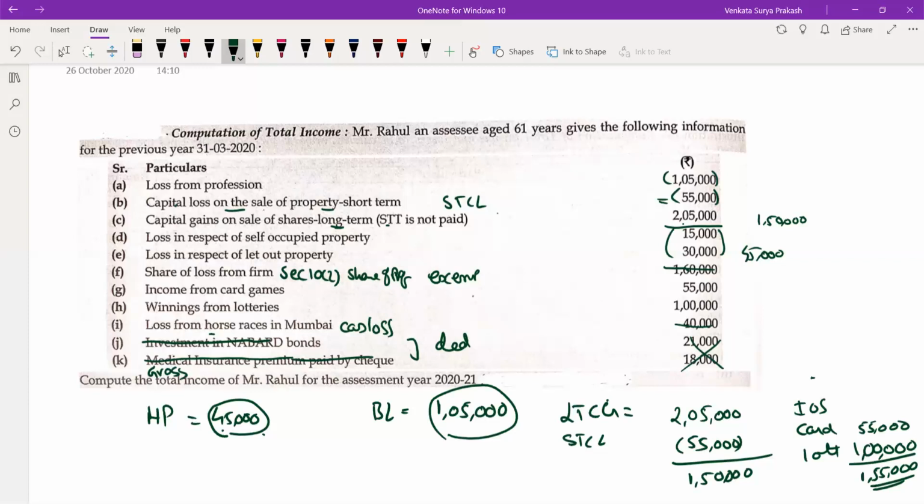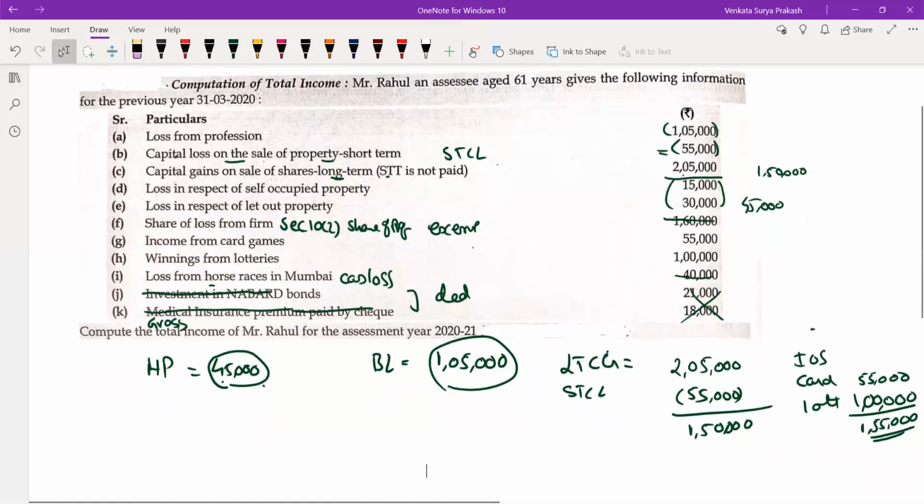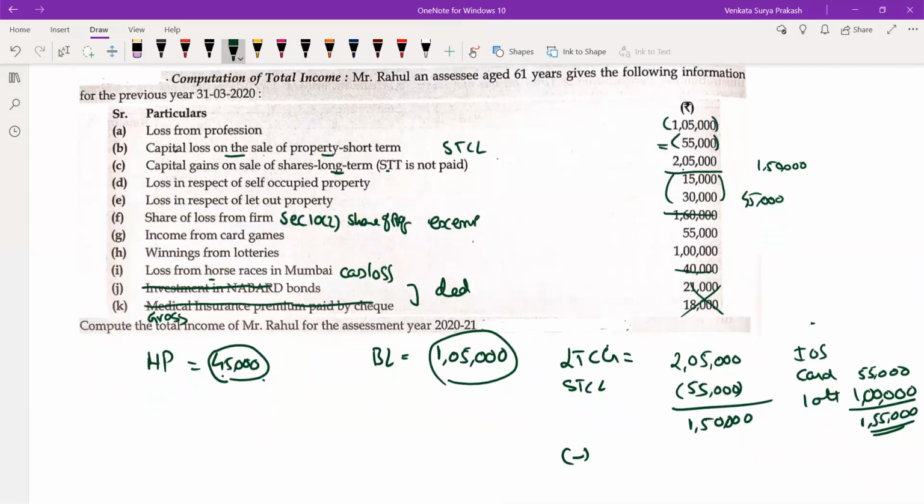So now I can adjust this less house property loss. How much? 45,000 will be adjusting. Then I can also adjust this business loss with my long term. So minus 1,05,000. So this gives you what?